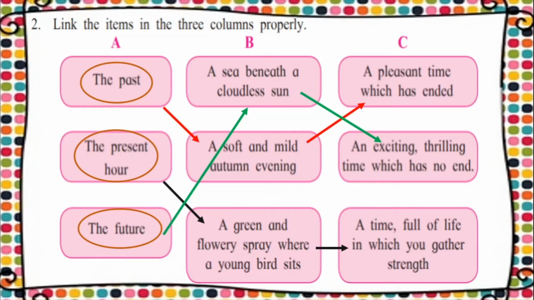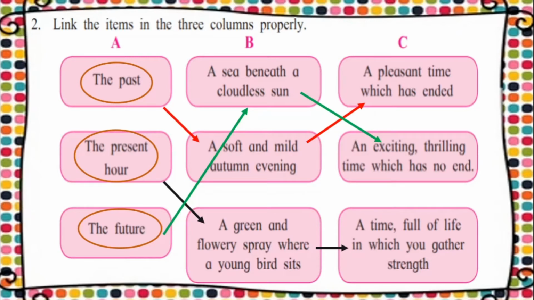So once you have understood this part of the exercise, it means you have understood the entire poem. Okay, so in this part of the exercise we have tried to understand the meaning or the summary of the poem, where the three parts in our life have been compared to different things in nature. The past is compared to a season, the present is compared to a tree and then to a bird, and then the future is compared to the sea.